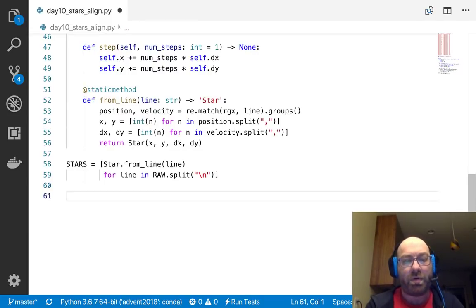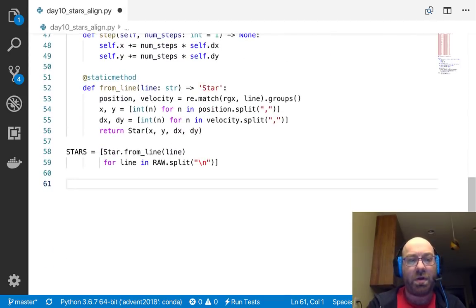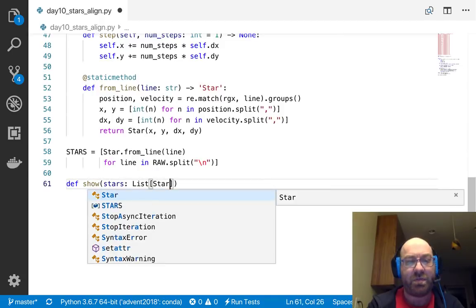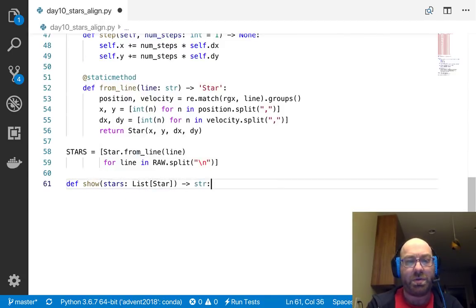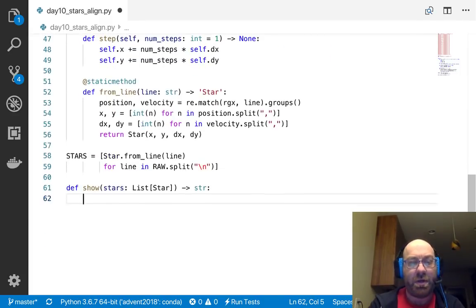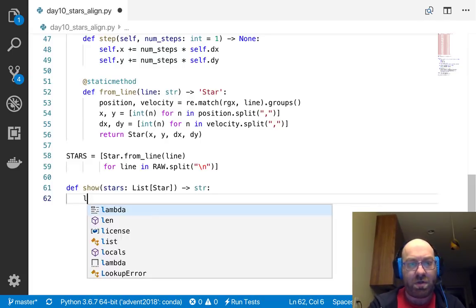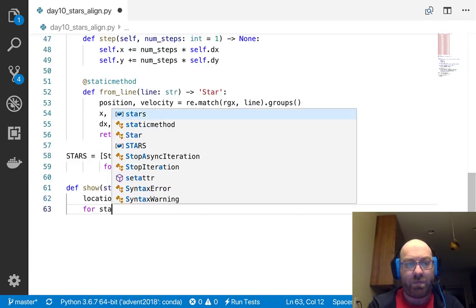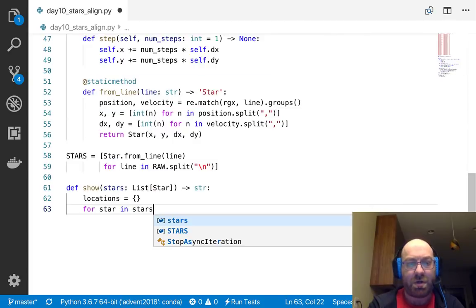And now what do I want to do? I want to show some stars, which is a list of star, and that is going to be a string. And so what I want to do is I want to say locations is an empty dictionary for star in stars.